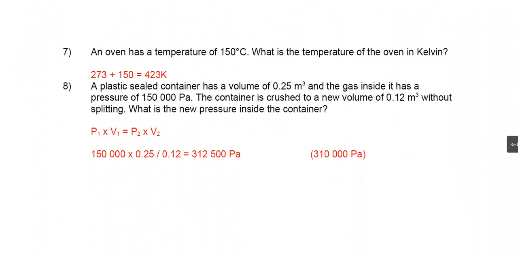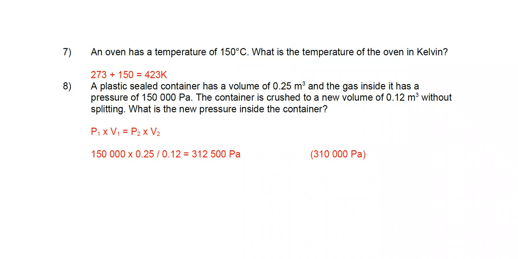Question 7. An oven has a temperature of 150 degrees. What is the temperature of the oven in Kelvin? Well, to convert from degrees centigrade to Kelvin, you just add 273. So 273 plus 150, you get 423 Kelvin.